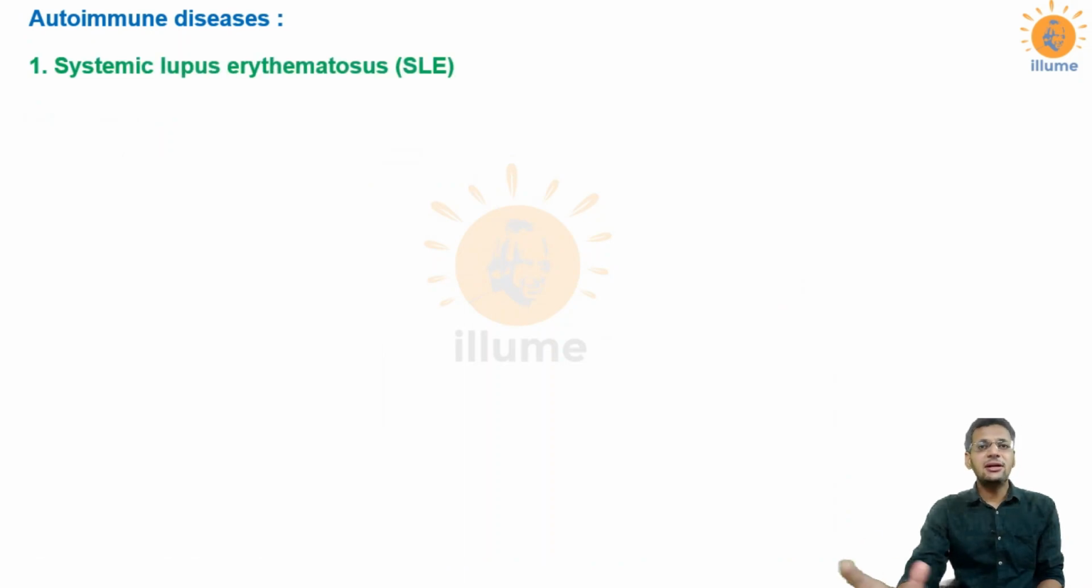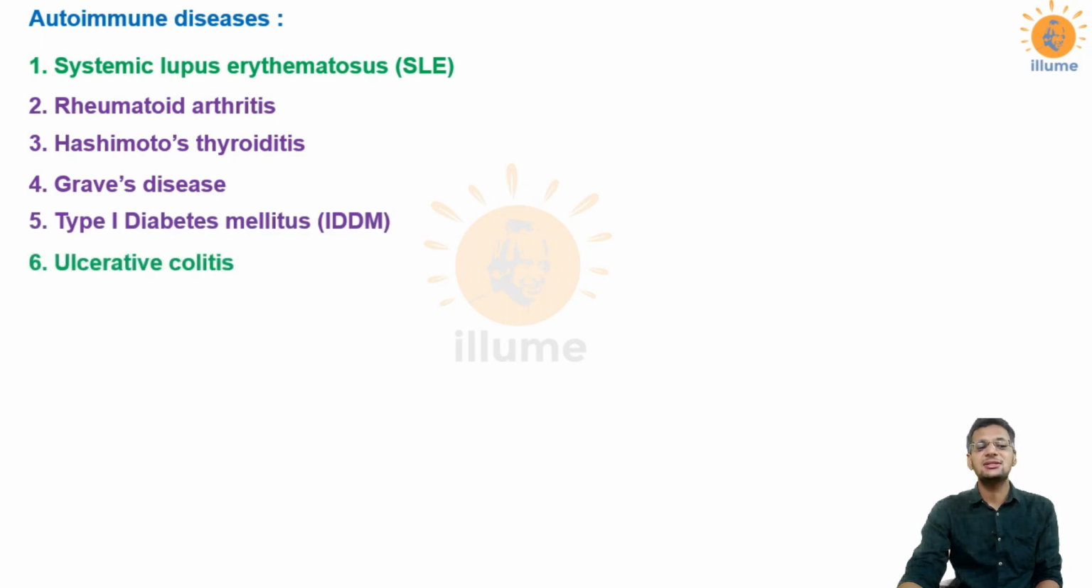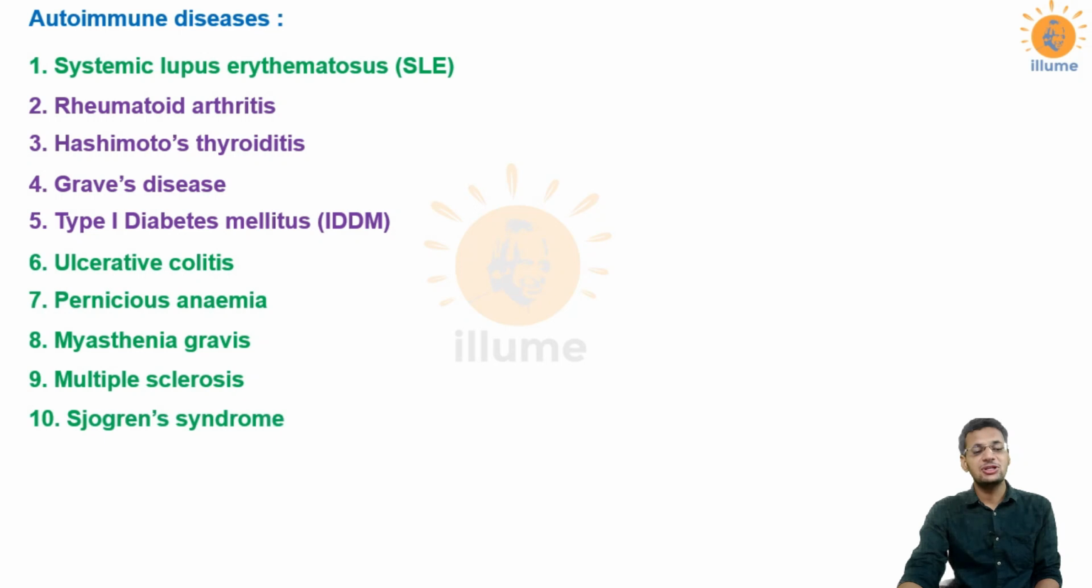Now there are certain diseases called autoimmune diseases which occur when your immune system attacks your own body tissues. We will discuss 10 of them: systemic lupus erythematosus, rheumatoid arthritis, Hashimoto's thyroiditis, Graves' disease, type 1 diabetes mellitus or insulin dependent diabetes mellitus, ulcerative colitis, pernicious anemia, myasthenia gravis, multiple sclerosis and Sjogren's syndrome. There is a long list of autoimmune disorders, but we would be discussing only these 10.